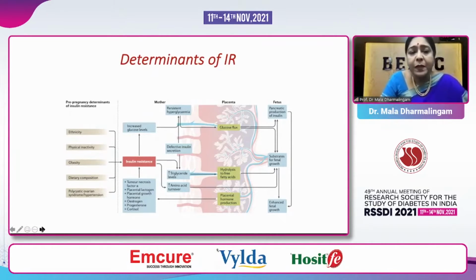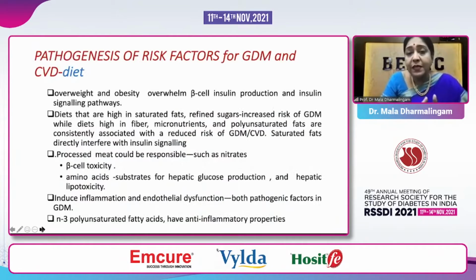So there are certain pathogenic factors shared by CVD and gestational diabetes. One of them is diet. Overweight and obesity overwhelm beta cell insulin production and the signaling pathways. They have seen that diets rich in saturated fats, especially in gestational diabetes, interfere more with insulin signaling. And increased fiber is important, and it improves insulin sensitivity.